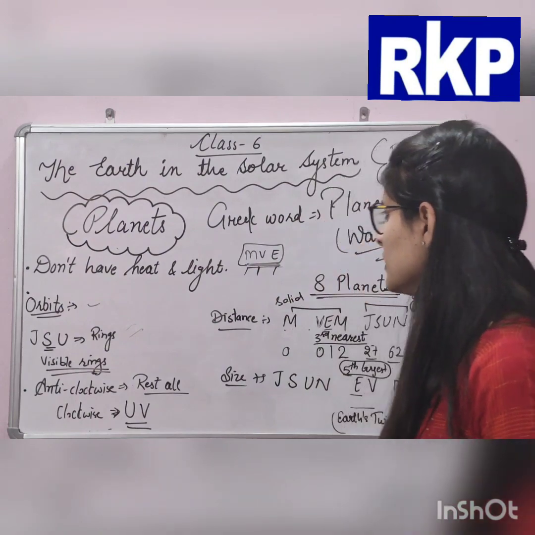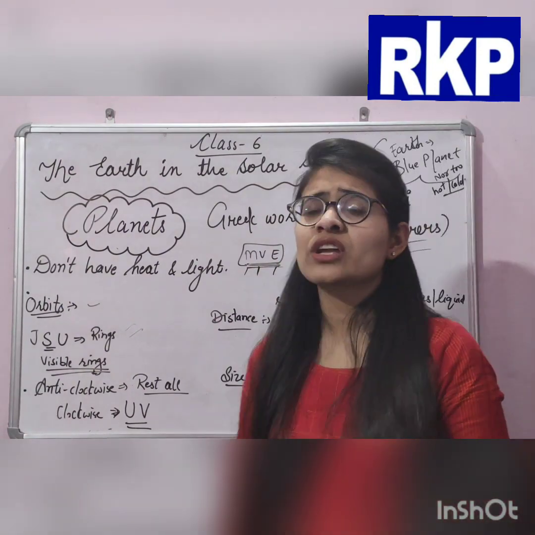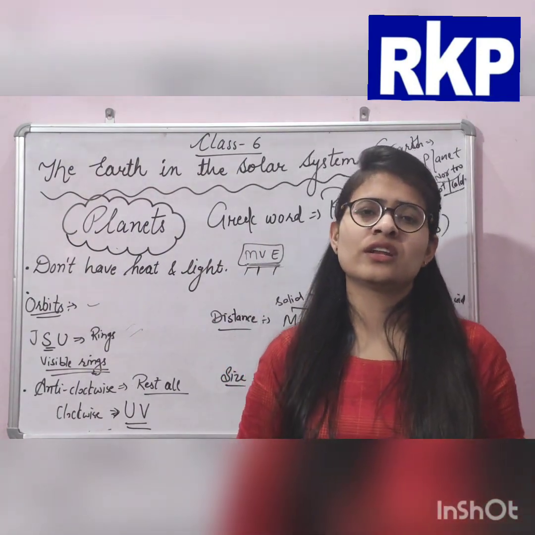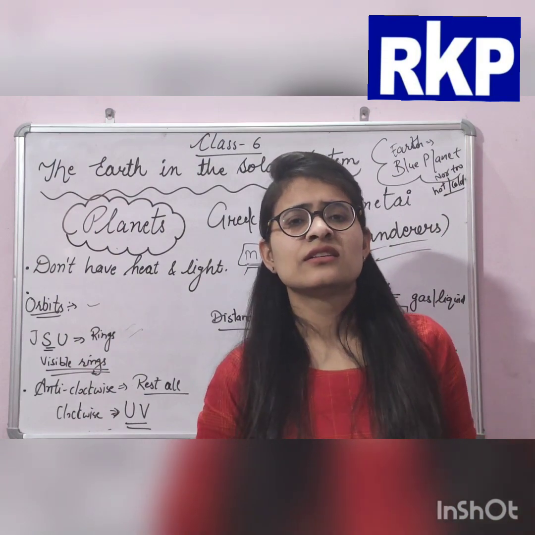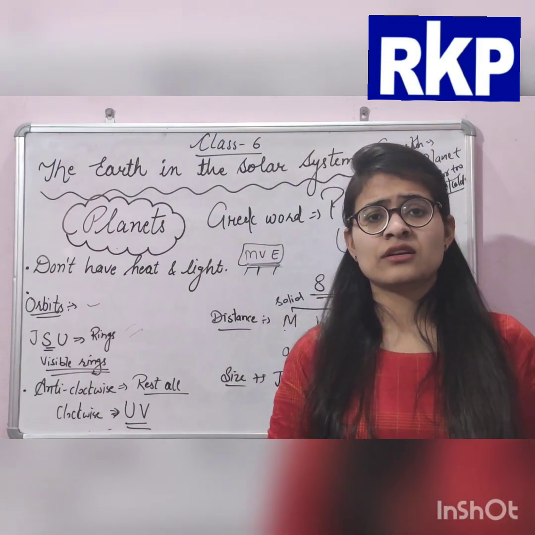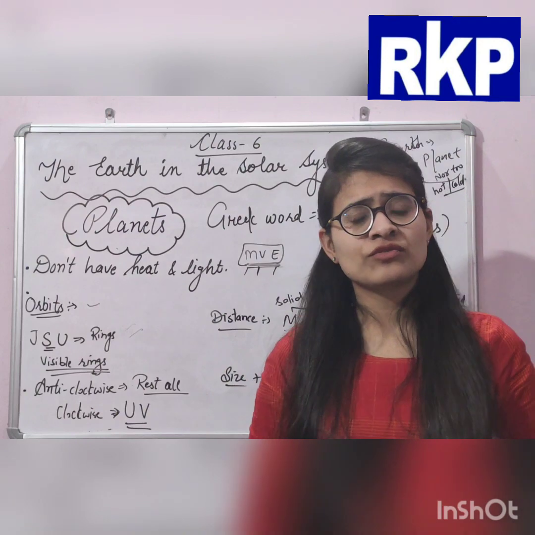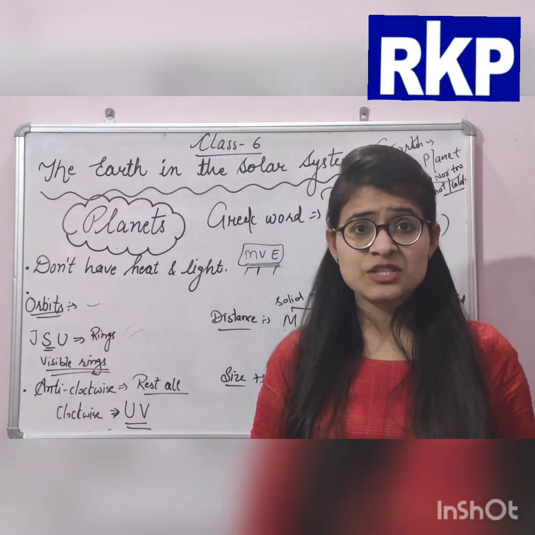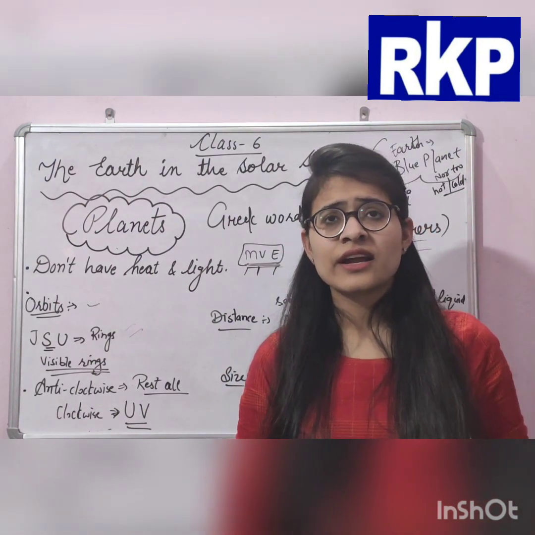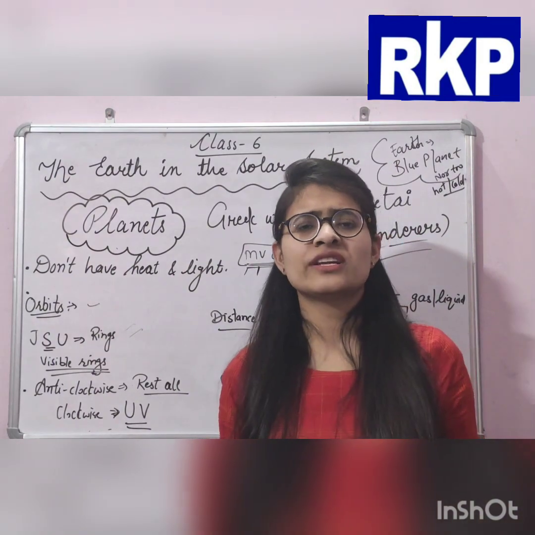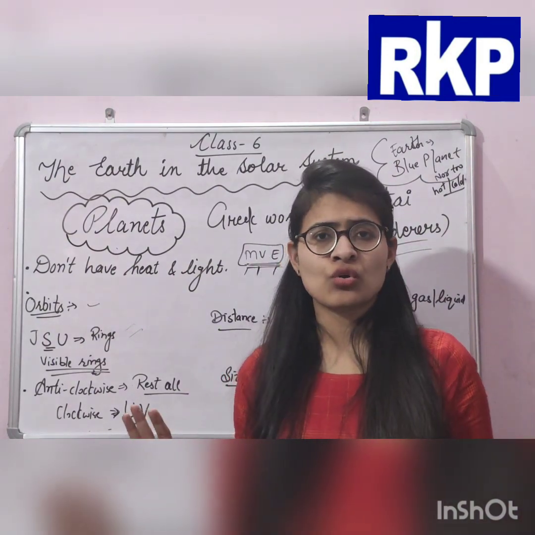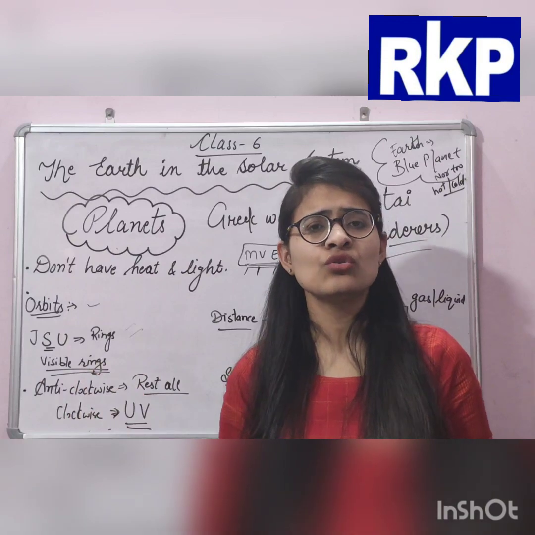Okay. Then next, we are talking about our planet Earth now. Earth is the 3rd nearest planet to the Sun. It is the 5th largest planet. Yes, and it is neither too hot nor too cold.